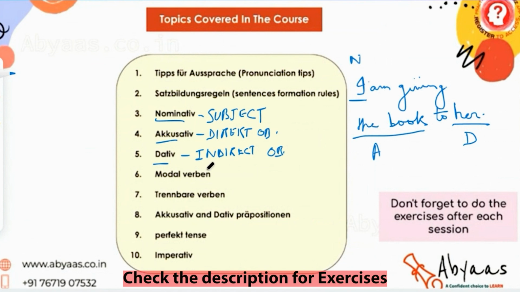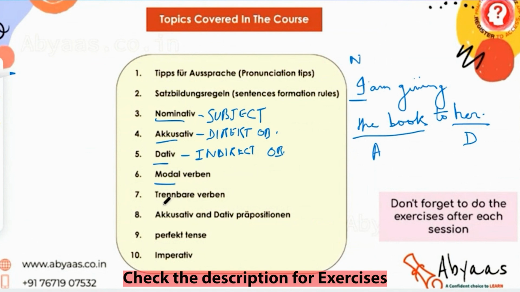And after that, we have the 6th topic called modal verbs, or Modalverben. So when we say sentences like I can go to the school, I should go to the school, I must go to the school, or I am allowed to go to the school, those are the sentences wherein we are using our modal verbs, right? So in the German language, we also have the modal verb concept. We have a total of 6 modal verbs, right? So we learn all of that.